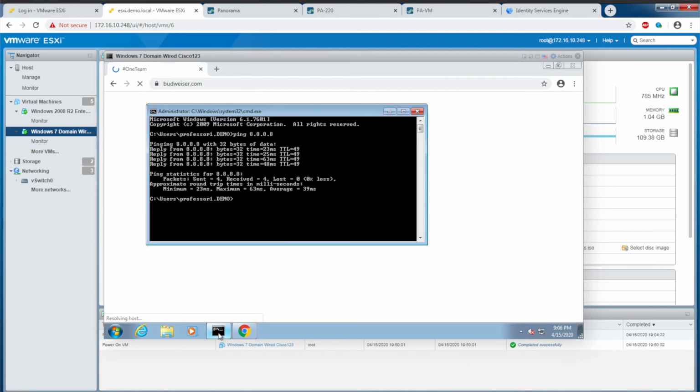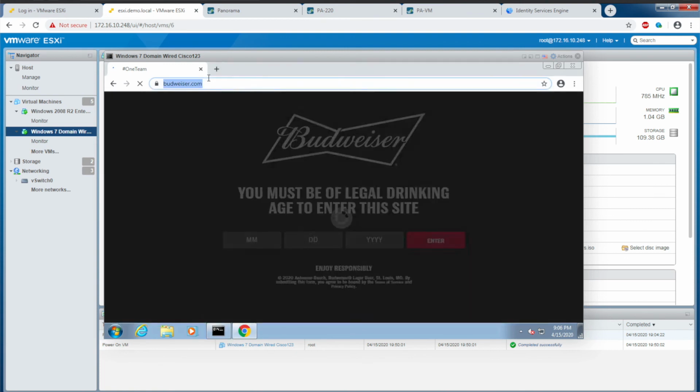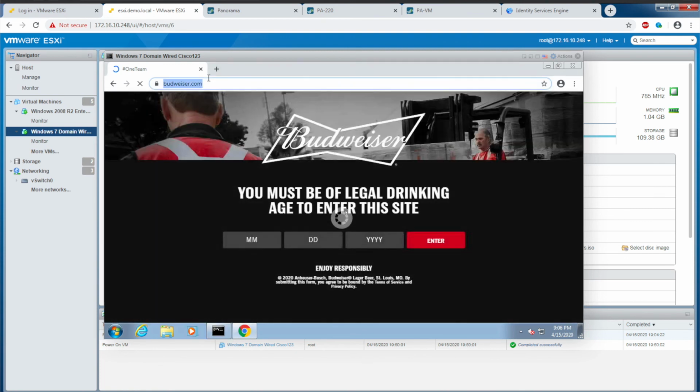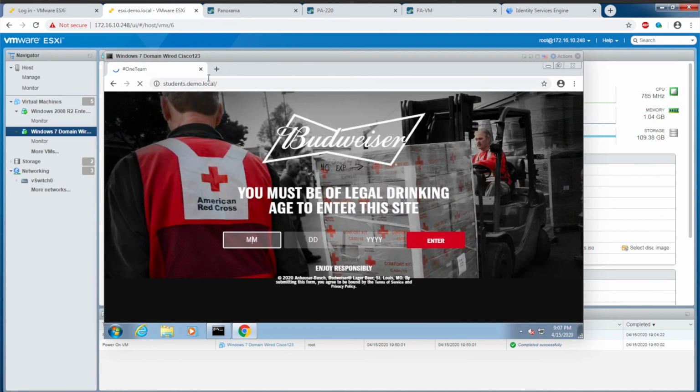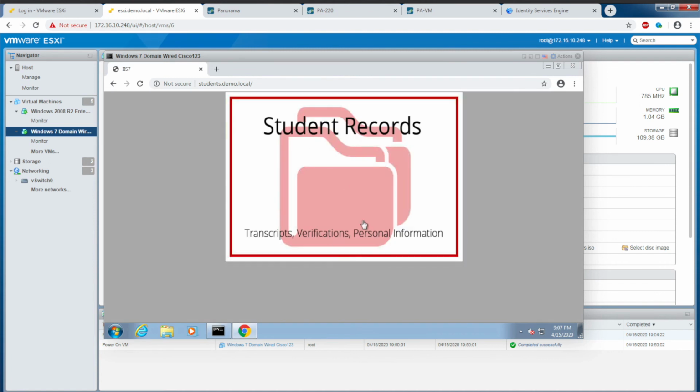Within the data center, see, I can resolve to 172.16.100.11. Here I have access to student records.